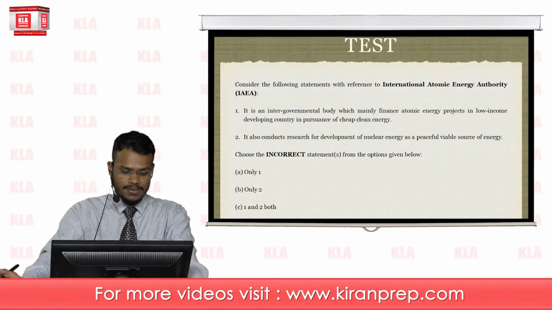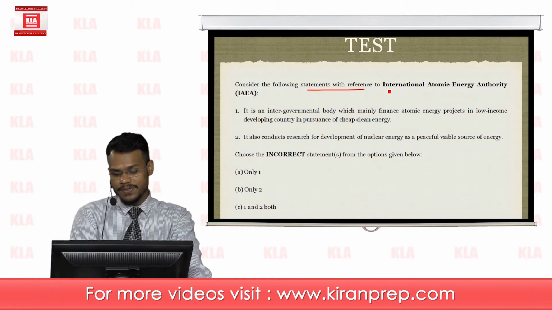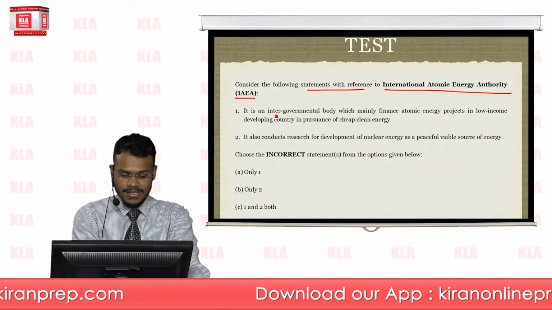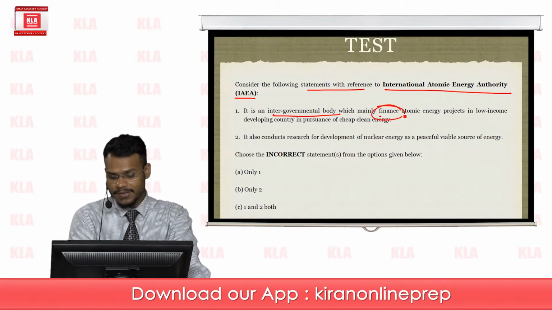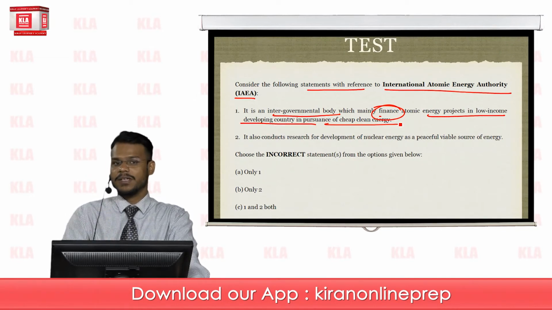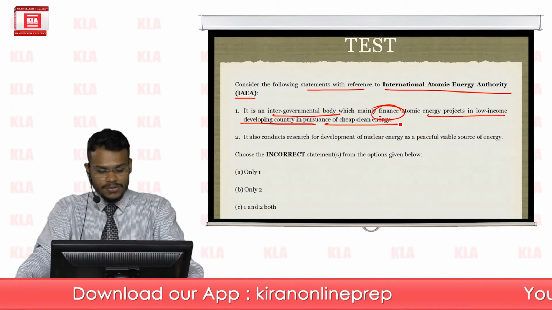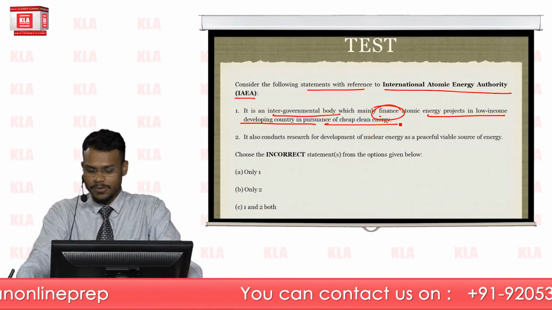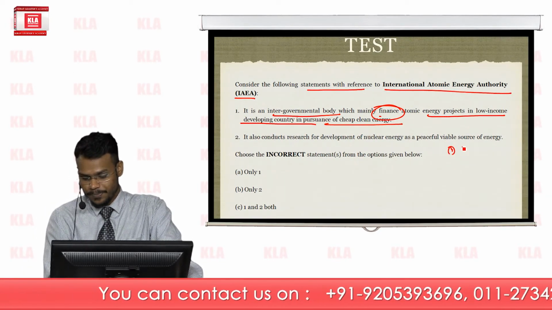The question reads, consider the following statements with reference to the International Atomic Energy Agency. The first statement is that it is an intergovernmental body which mainly finances atomic energy projects in low-income developing countries in pursuance of cheap clean energy, which is absolutely incorrect, because as we just discussed, it has a threefold objective. First is to